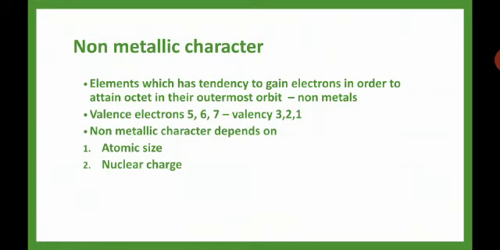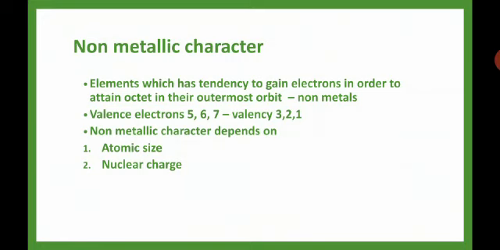Next comes the non-metallic character. It is nothing but the tendency to gain electrons. Why is it gaining the electrons? To obtain the octet. So how does it vary down the group and across the period?